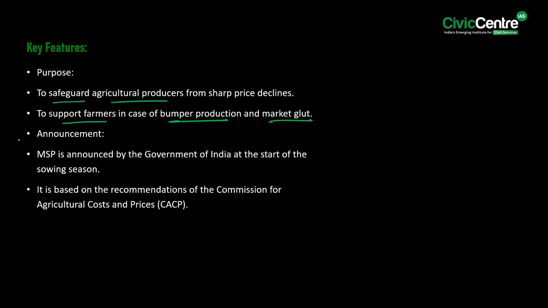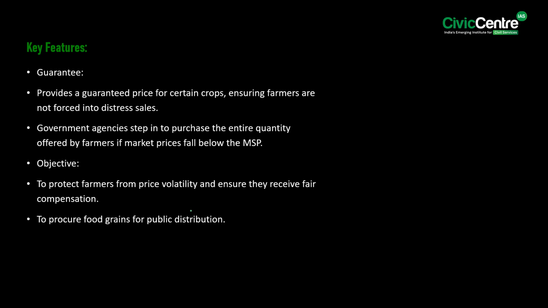So MSP is announced by the Government of India at the start of the sowing season. Notably, it is based on the recommendations of the Commission for Agricultural Costs and Prices, CACP. It provides a guaranteed price for certain crops, ensuring farmers are not forced into distress sales. So the government agencies step in to purchase the entire quantity offered by the farmers if the market prices fall below the MSP. So the objective would be to protect farmers from price volatility and ensure they receive fair compensation, and to procure food grains for public distribution.